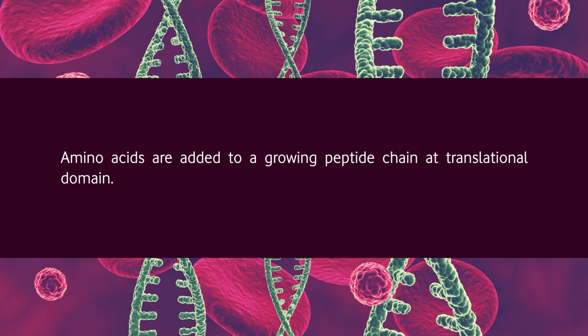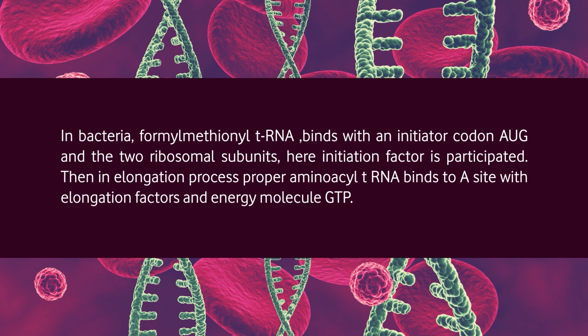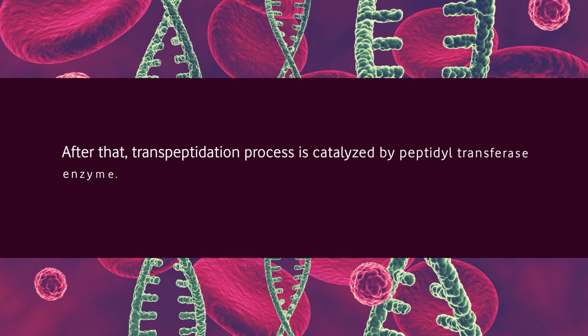Amino acids are added to a growing peptide chain at the translational domain. In bacteria, formylmethionine transfer RNA binds with an initiator codon AUG and the two ribosomal subunits. Here, initiation factors participate. Then, in the elongation process, the proper amino acid transfer RNA binds to the A site with elongation factors and the energy molecule GTP. After that, the transpeptidation process is catalyzed by the peptidyl transferase enzyme.